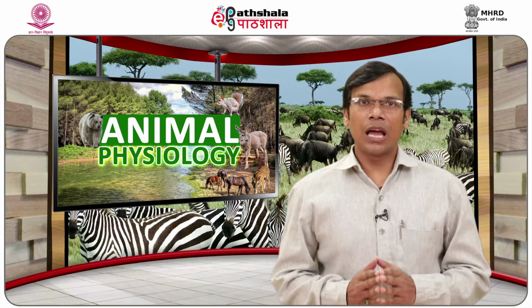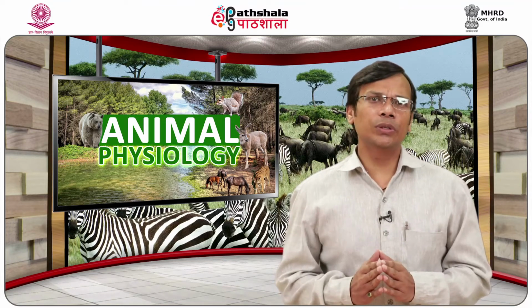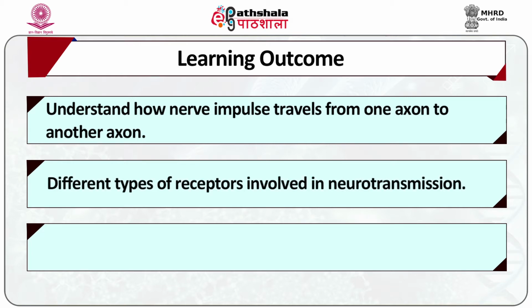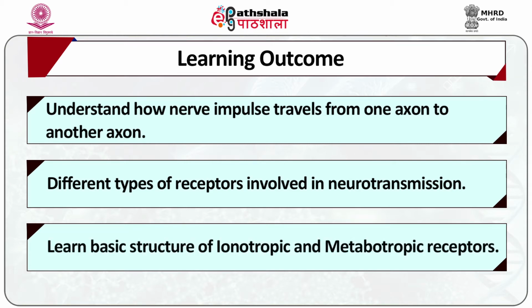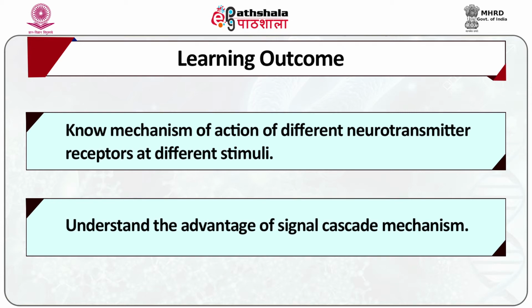Today we will discuss the module receptors in neurotransmission. After studying this module, you shall be able to understand how nerve impulse travels from one axon to another axon, the different types of receptors involved in neurotransmission, learn the basic structure of ionotropic and metabotropic receptors, know the mechanism of action of different neurotransmitter receptors at different stimuli, and understand the advantage of signal cascade mechanism.